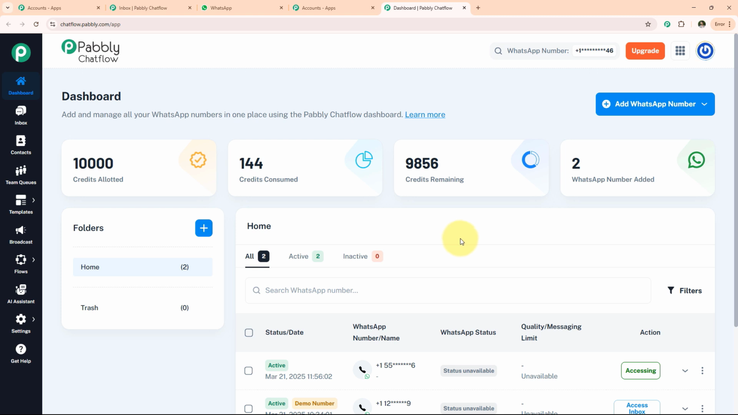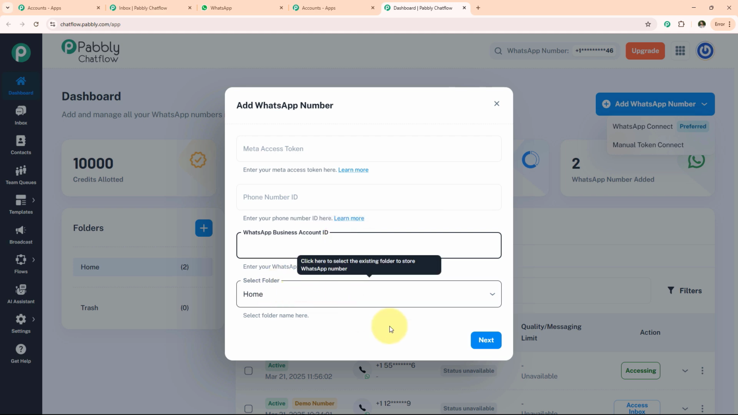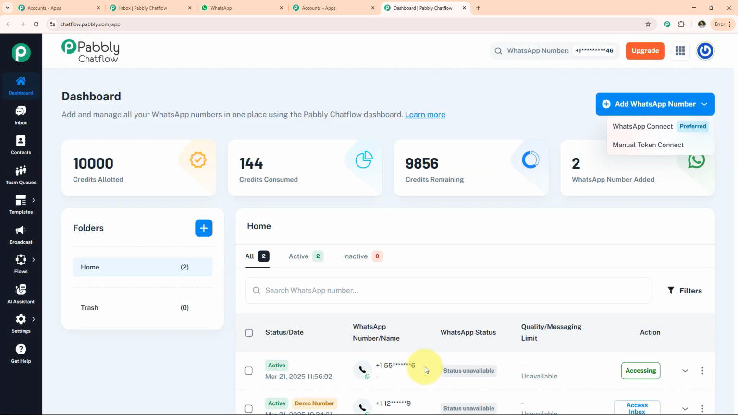Now if you want to know how you can add a WhatsApp number, simply click on Add WhatsApp number. Now we have two options, WhatsApp Connect Preferred and Manual Token Connect. With the help of WhatsApp Connect Preferred, we can automatically update our access token. Now we have the option Manual Token Connect. Simply click on it and fill in the details over here like Meta access token, phone number ID, WhatsApp business account ID, and select the folder and simply click on next. After clicking next, you have successfully added your WhatsApp number like this, and simply click on the access button.